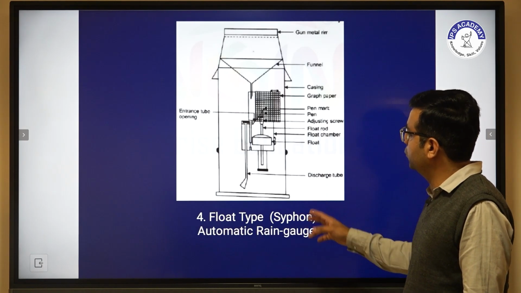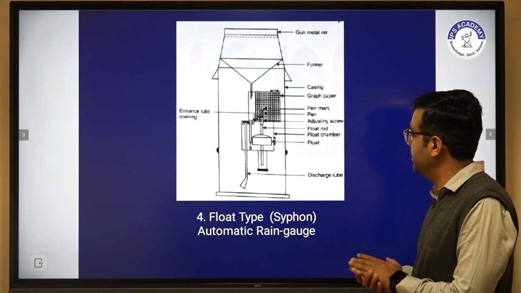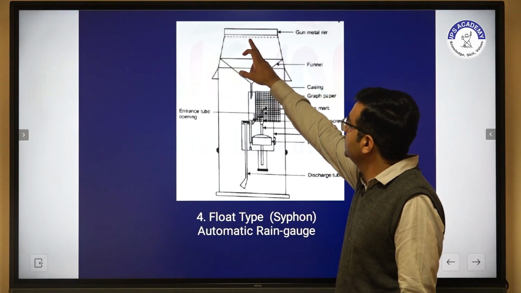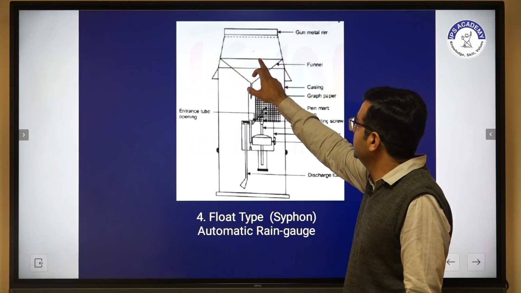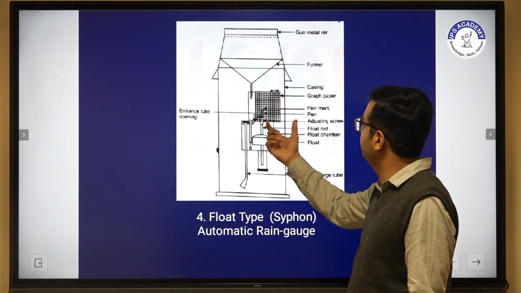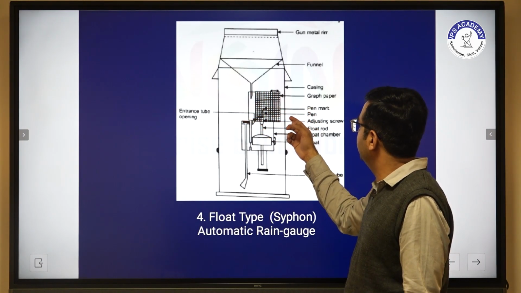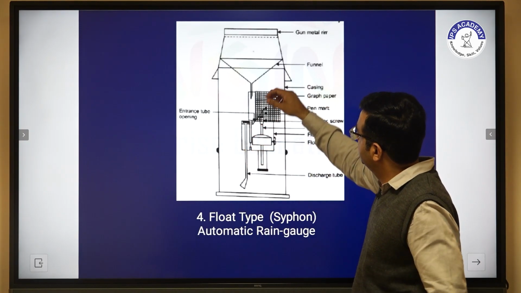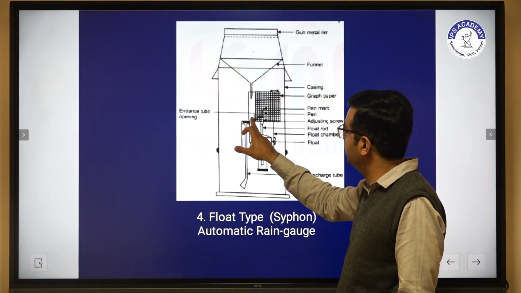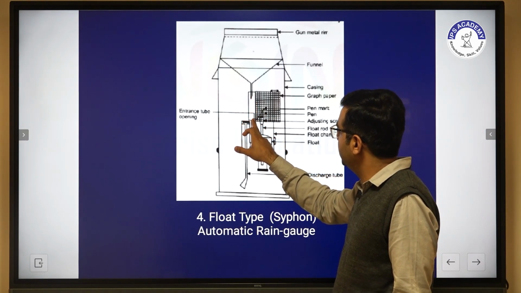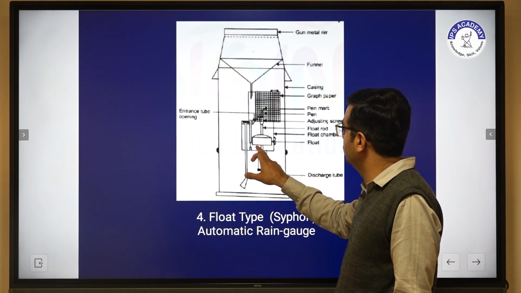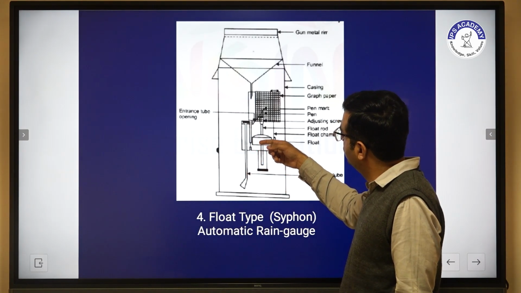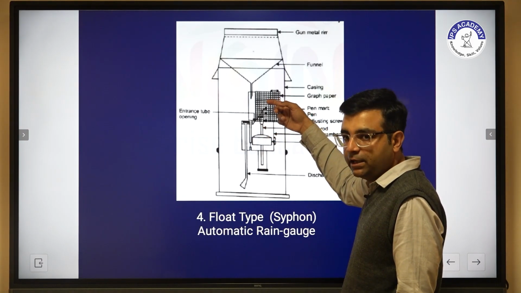So this is the fourth type of automatic rain gauge, the siphon automatic rain gauge, in which we collect rainfall. It goes towards the funnel. Then we have a casing arrangement with a pen mark arrangement and some float adjustment, which clearly shows that when water goes into this compartment, the compartment fills with water. Then this water goes in a downward direction. Then the water fills and moves in an upward direction, and the float moves upward.